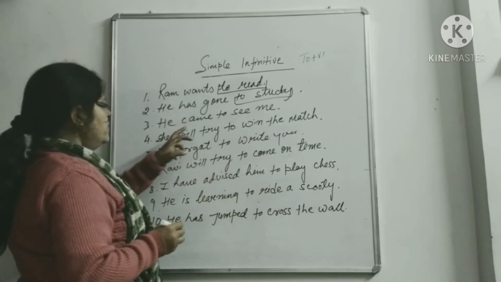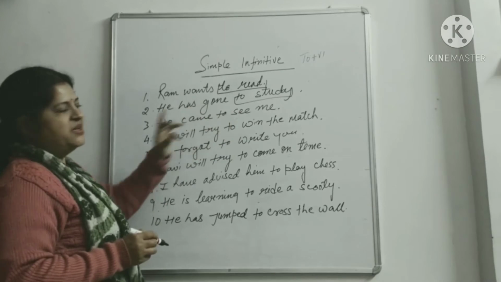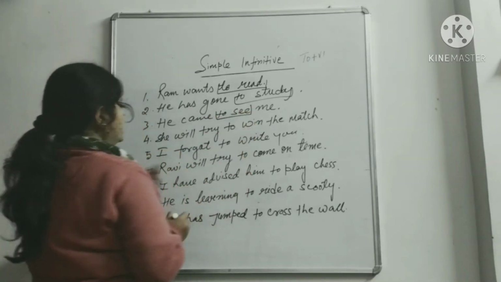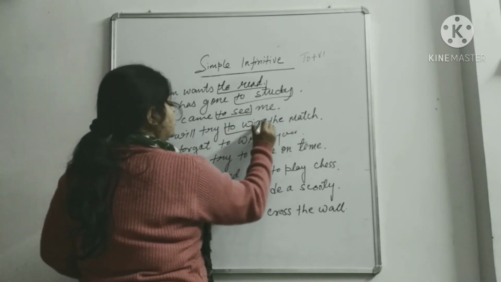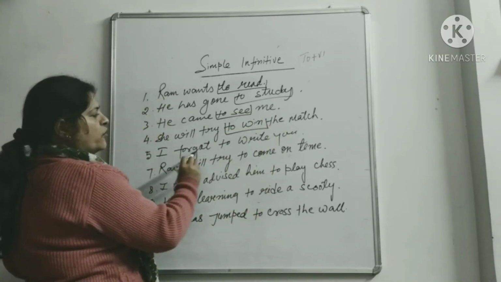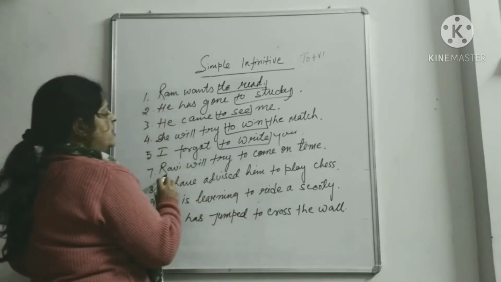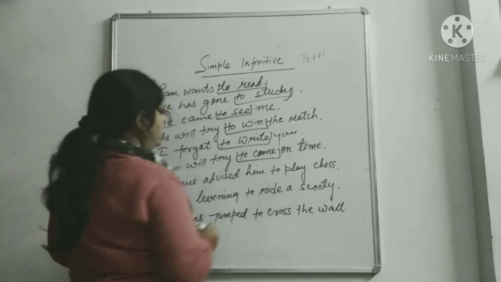Okay. So he came to see me. So here we see that to see means मुझसे मिलने के लिए आया, मिलने, that is infinitive. They will try to win the match, जीतने, that is infinitive. I forgot to write you, लिखने, that is infinitive. Ram will try to come on time, आने, infinitive.